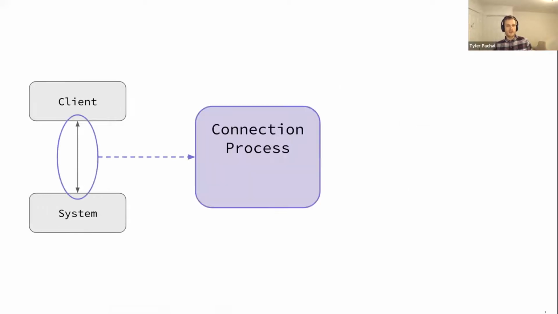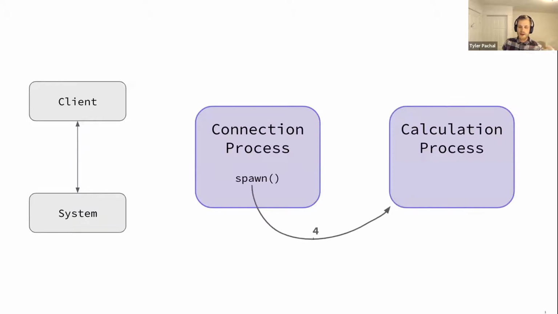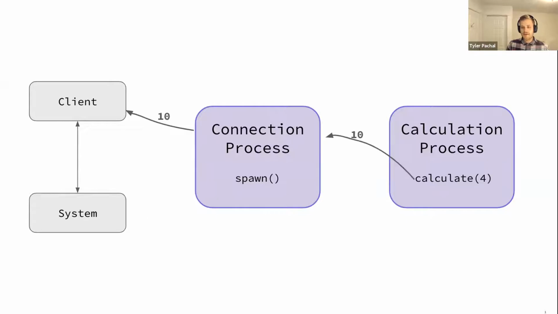And when the client submits some sort of input, like I submitted the number 4 and got back the number 10, what happens is that our connection process that owns that WebSocket is going to spawn another process that's going to do the math for us. I'm labeling it the calculation process. Then it's going to do the function call, calculate number 4, get that information, and respond back to the connection process. That's going to then respond back to the client. And this is the success case, when everything goes well.